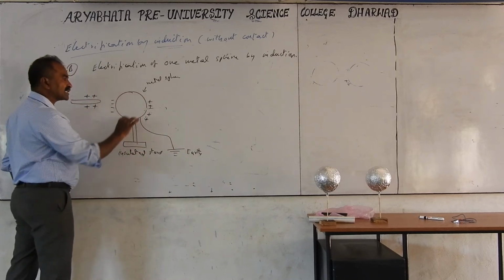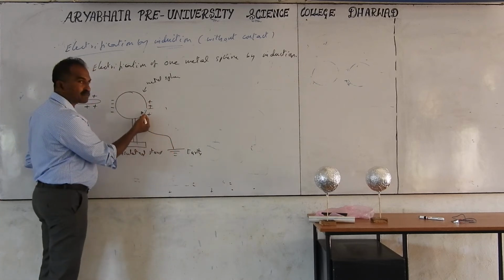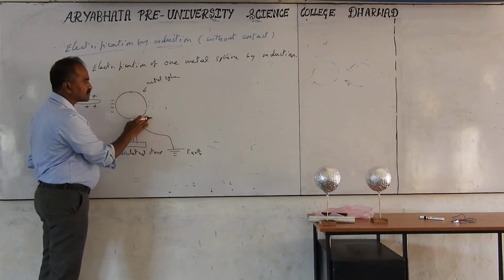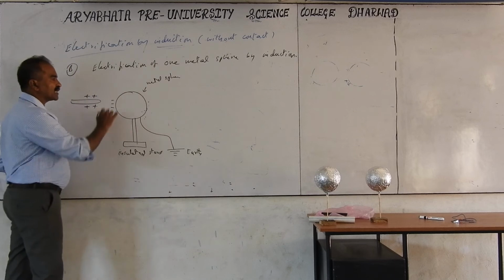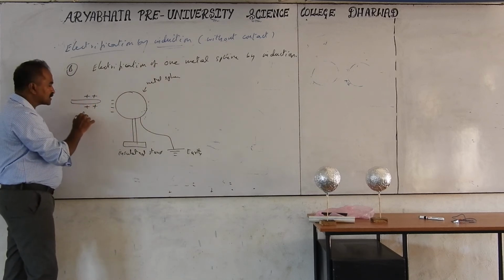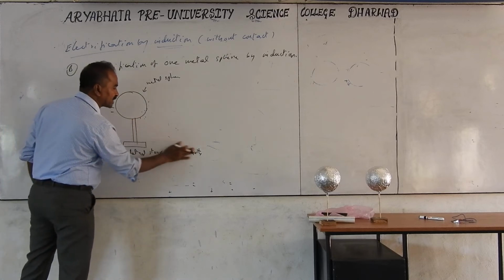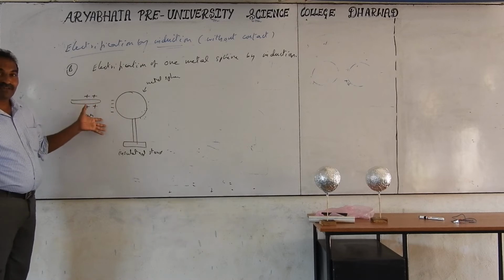So what happens here is charges will travel because it's a conductor. Electrons can travel easily. So electrons will travel from earth to the sphere, neutralizing these positive charges. So we say positive charges are going to the ground. Now the sphere remains with negative charge. Don't remove the glass rod. Don't remove this charge in the glass rod. What you do is remove the earthing connection. Remove this earthing connection. Now charges cannot go anywhere.